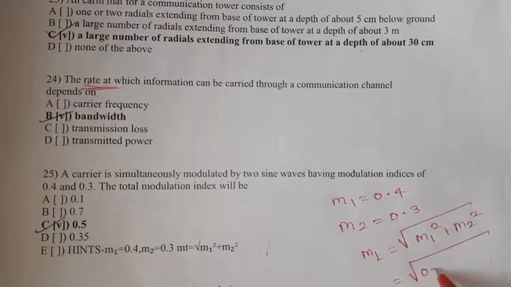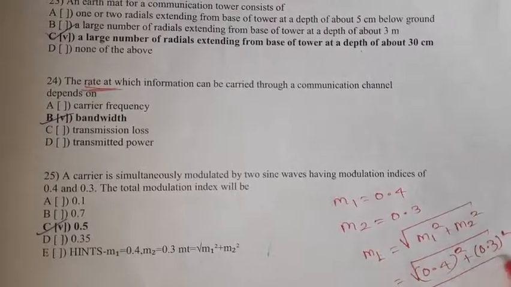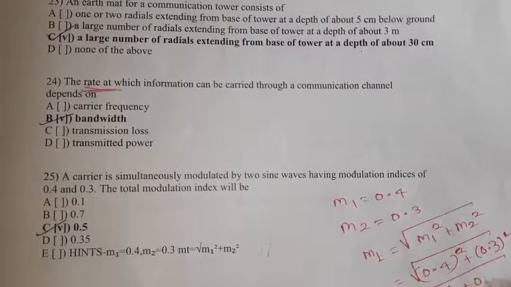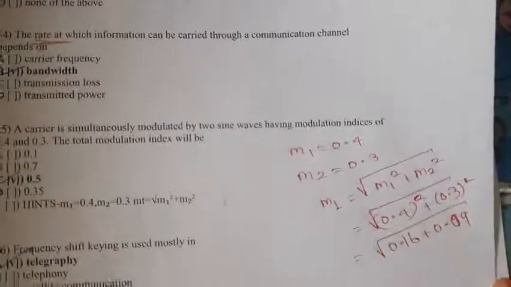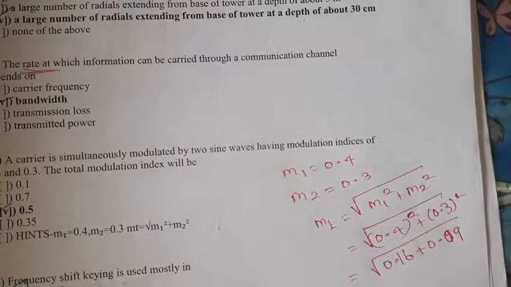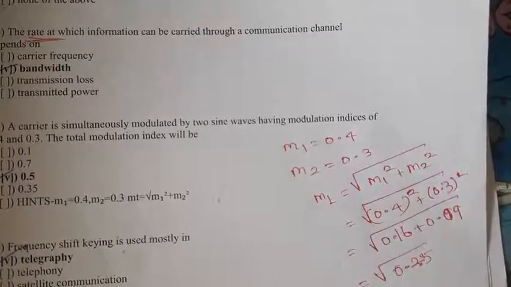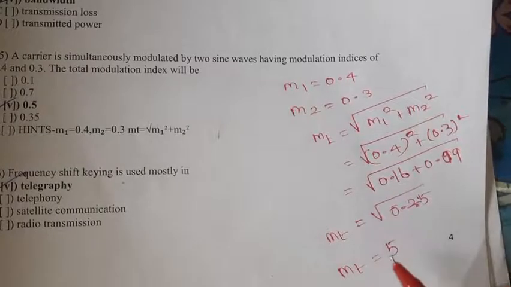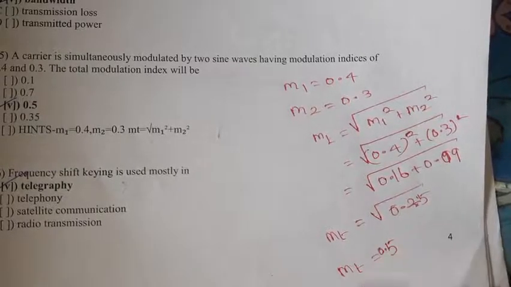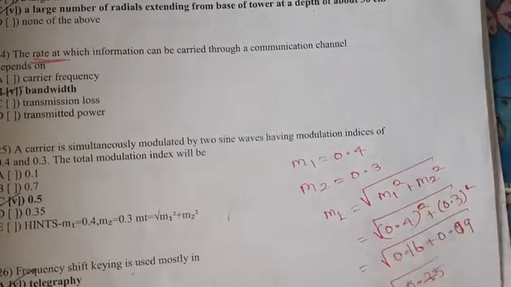So square root of 0.4 the whole square plus 0.3 the whole square, 0.16 plus 0.09, which is 0.25. So MT equal to 0.5 is the right option. This is the formula: square root of M1 square plus M2 square.